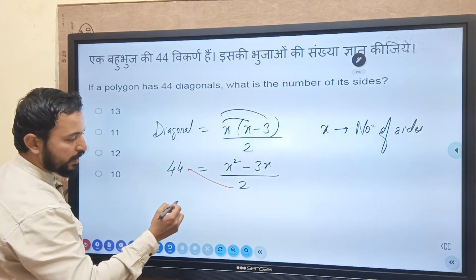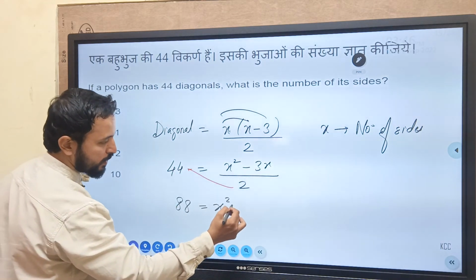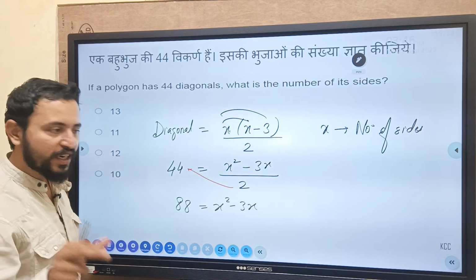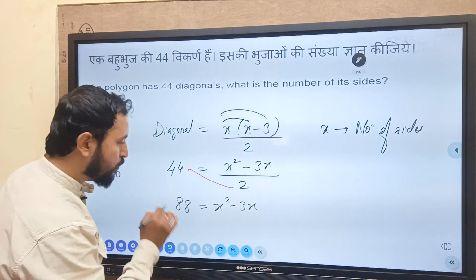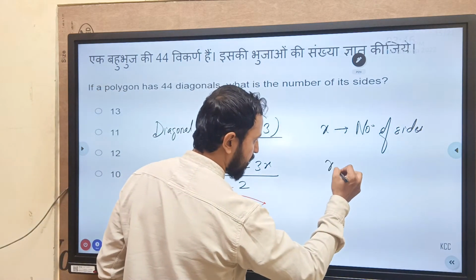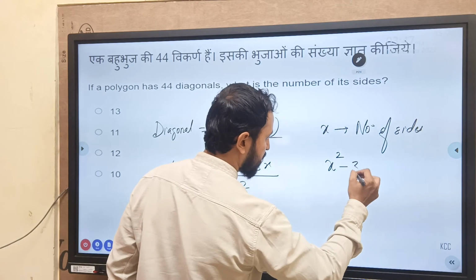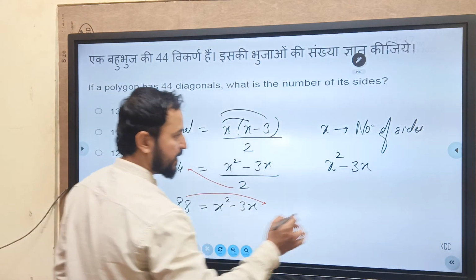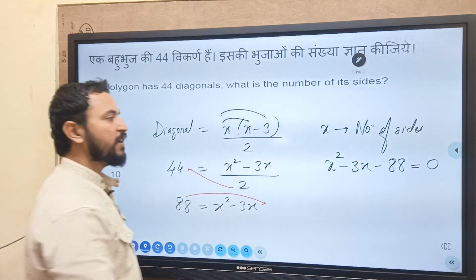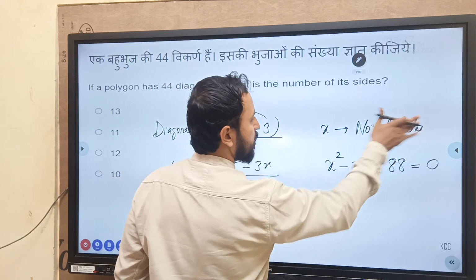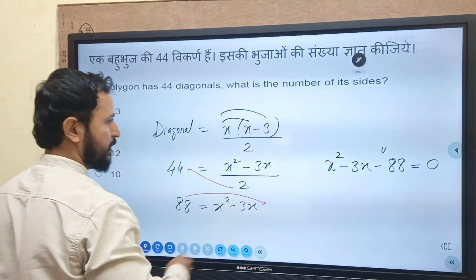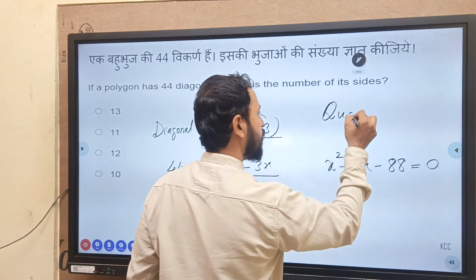2 into 44, 88. This is x square minus 3x. Can you see? X square minus 3x means a quadratic equation will be formed. If you just move this all number one side, it will look something like this. X square minus 3x. This number is coming this side. ये number इधर से उधर आ रहा है. minus 88 equal to 0. तो ये क्या बन गया हमारा? ये हमारा बन गया quadratic equation. तो ये बोलते हैं इसको हम quadratic equation.